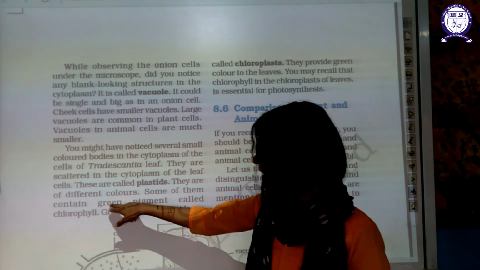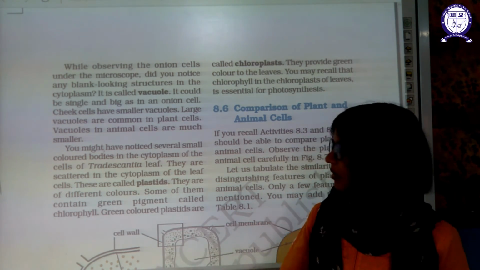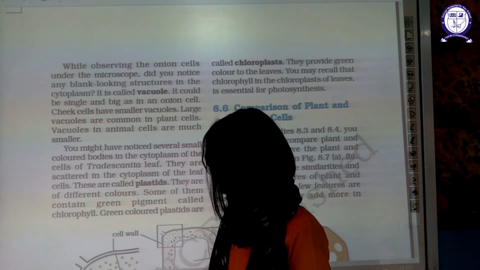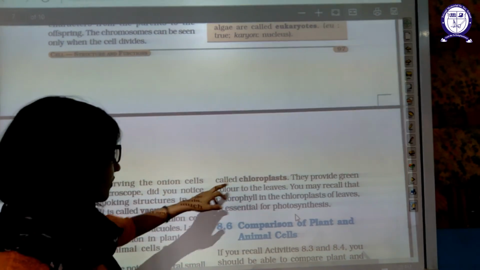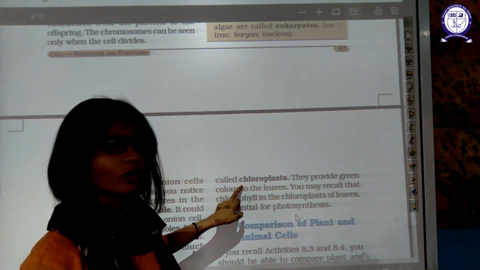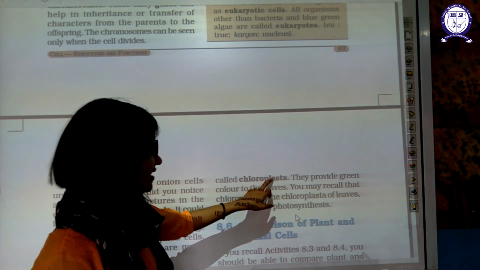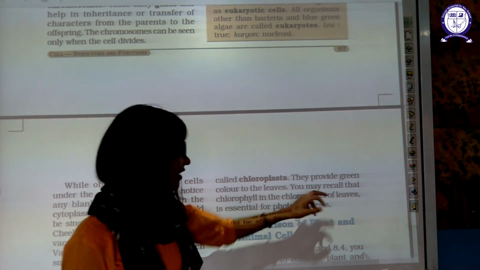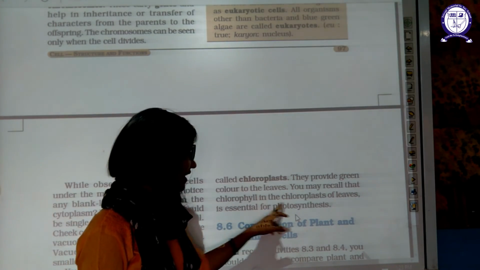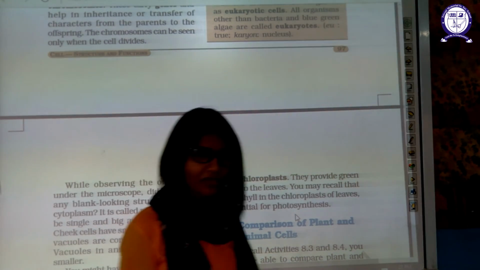Now some of them contain the green pigment. We know that the green pigment is nothing but chlorophyll. Green colored plastids are known as chloroplasts. Chloro basically means green. Plastid means container. They provide green color to leaves. You may recall that chlorophyll in the chloroplast of the leaf is essential for photosynthesis.